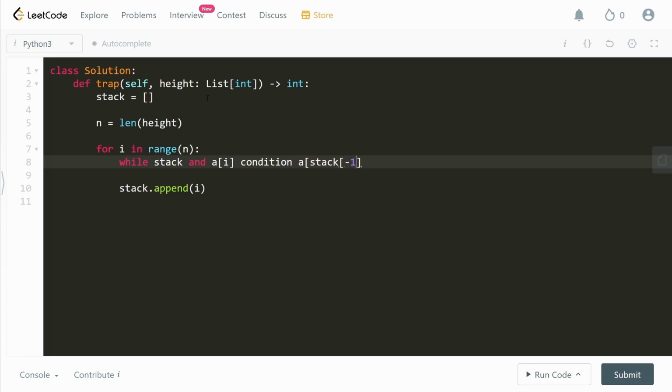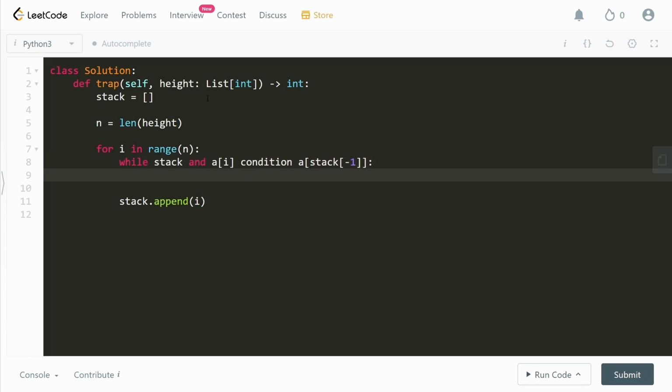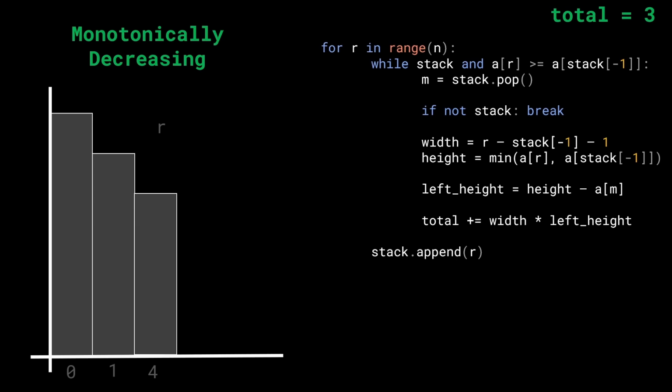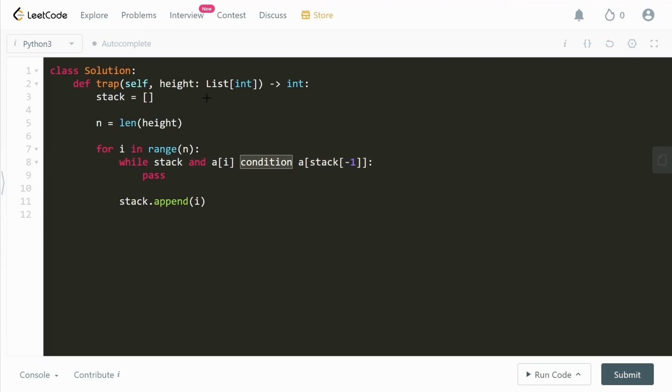if we have something like this, we have to take care of the condition now. What is the condition going to be? We're talking about a monotonically decreasing kind of stack, which means that we have a sad smiley face. So we have greater than equals to over here. And just by the way, I'm also going to change this height to A, just for the sake of convenience and explanation. And this I, as we already saw, was actually R. So I'm also going to change this I to R.